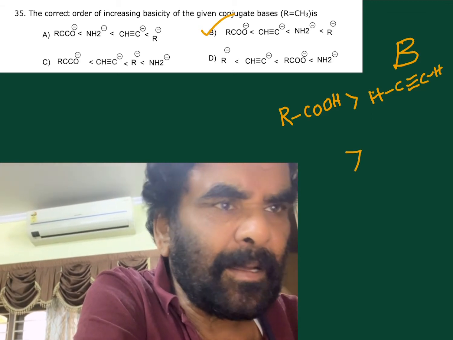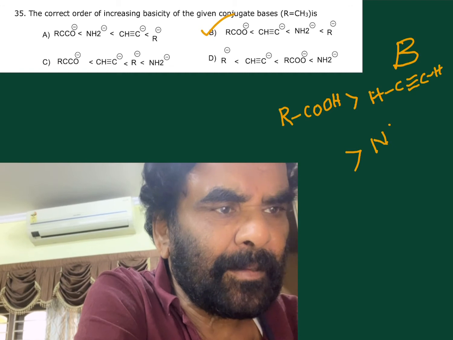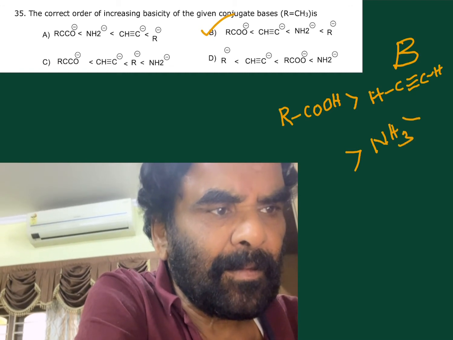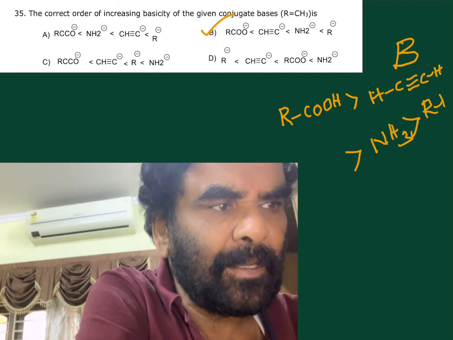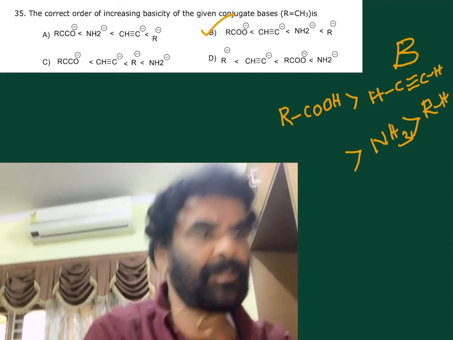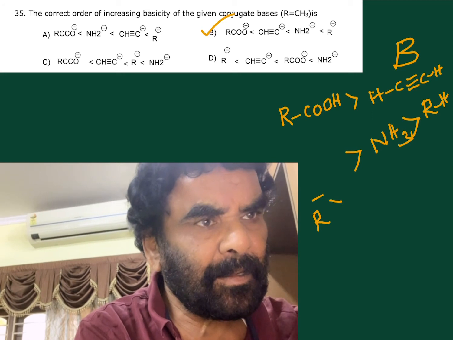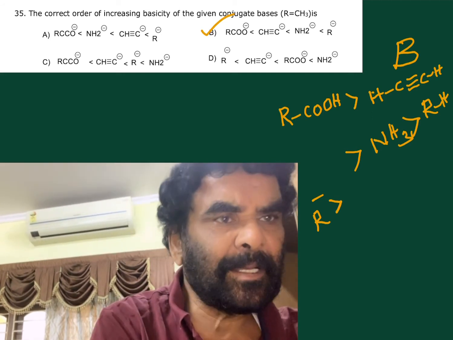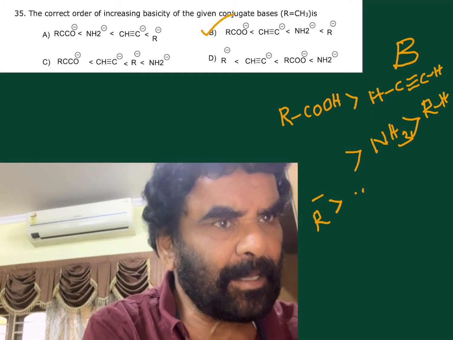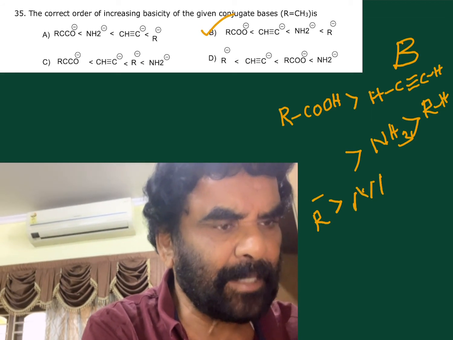Next one is ammonia, RH. These are the corresponding acid forms. So R minus is more basic than NH2 minus.